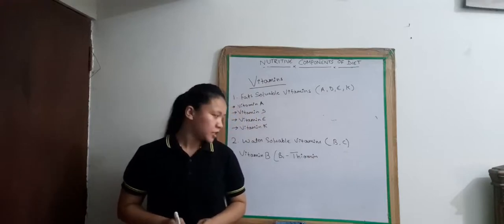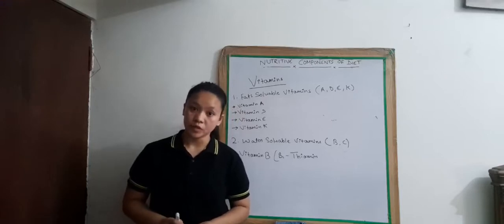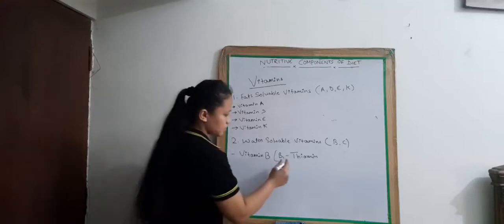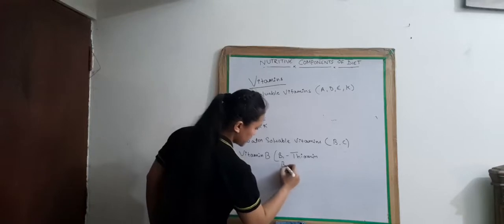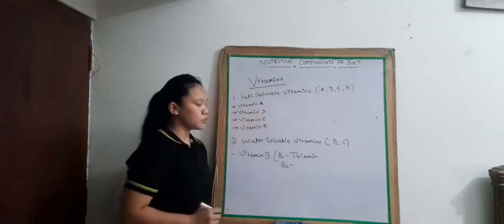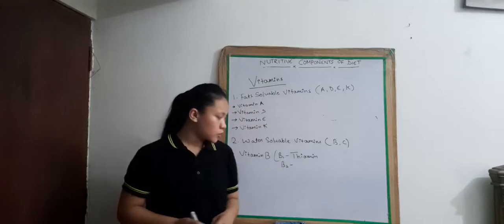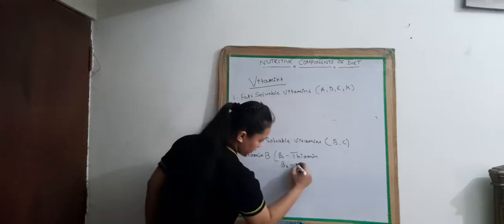The deficiency of vitamin B1 causes beriberi. Vitamin B2 is also known as riboflavin.